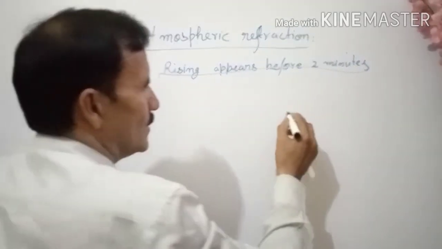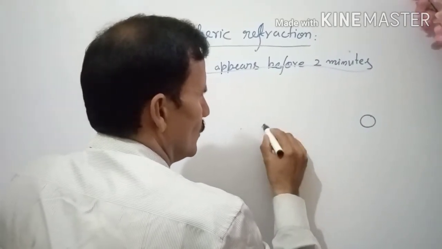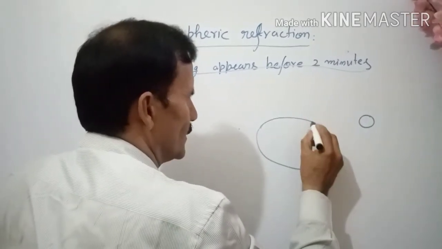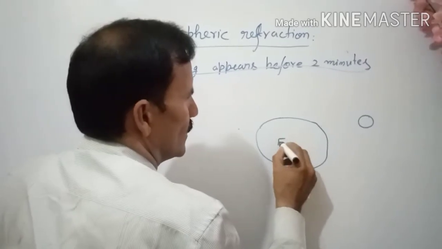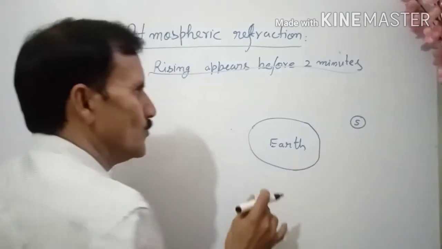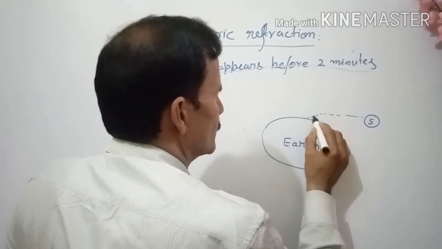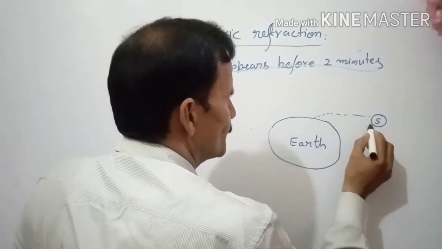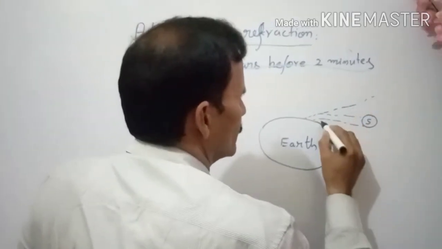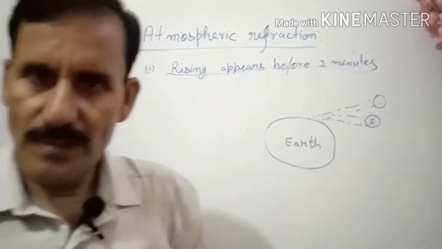Suppose the star, or the sun which is also a star, is coming through the horizon. This is the earth. Earth is almost spherical. And this is the sun. When the sun is 2 minutes before, what actually happens due to atmospheric refraction is that the rays are refracted like this. So when you see the sun, the actual sun appears here somewhere. So it comes up before 2 minutes.